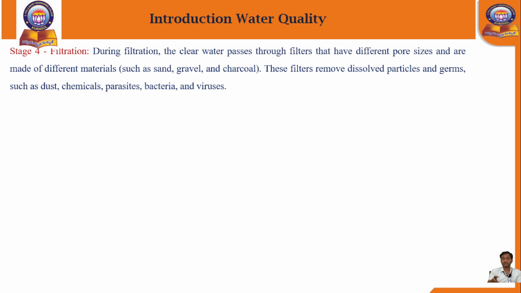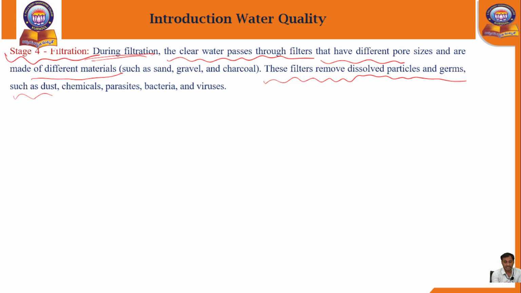In our water quality standards also, the fourth stage, the filtration level, is one of the important ones. During the filtration process, the water will get clear. The clear water passes through filters that have different pore sizes and are made of different materials such as sand, gravel, charcoal, or at the bottom side cotton also we can provide. These filters remove dissolved particles and germs such as dust, chemicals, parasites, bacteria and viruses.